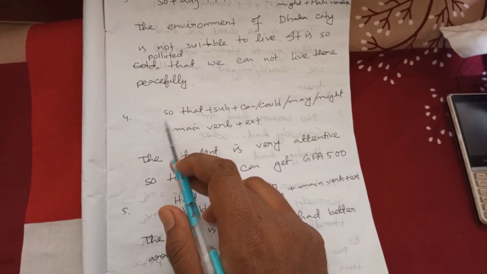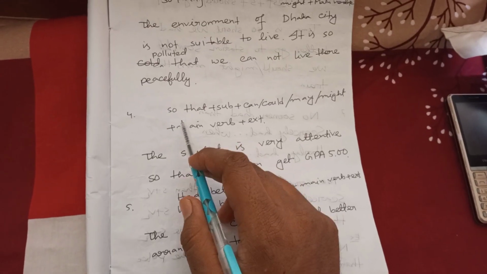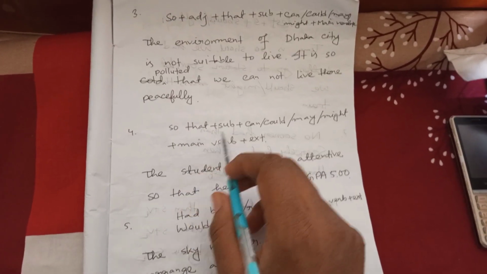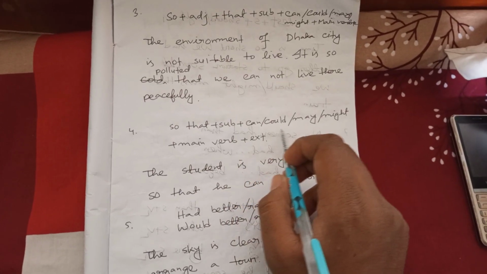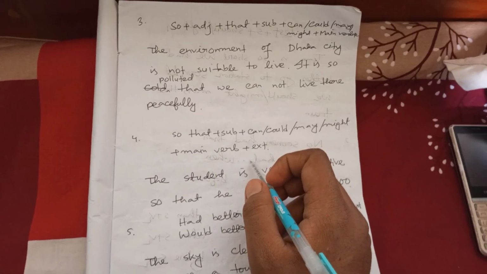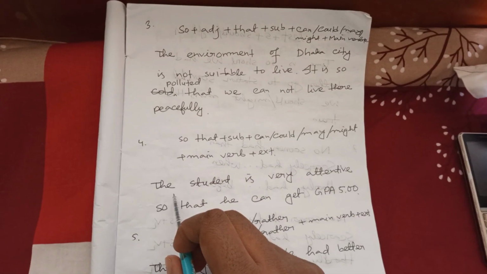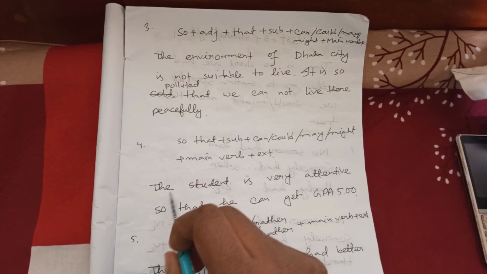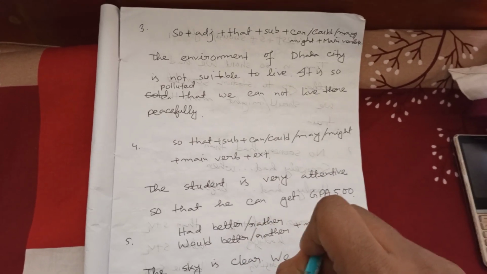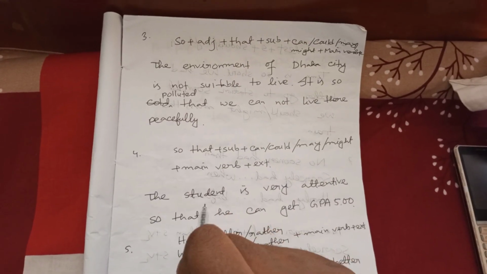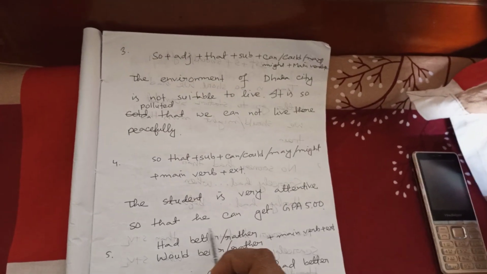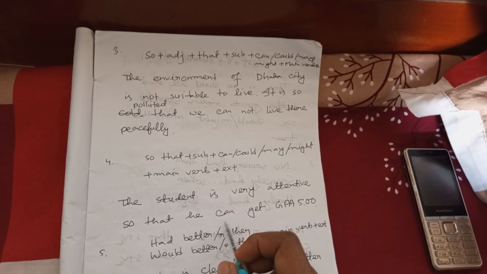And rule number 4. "So that" in Bengali means "jate". So that plus subject plus can or could or may or might plus main verb plus extension. Now I am going to give an example. The student is very attentive so that he can get GPA 5. We find at first present tense, then after "so that" I have used can.